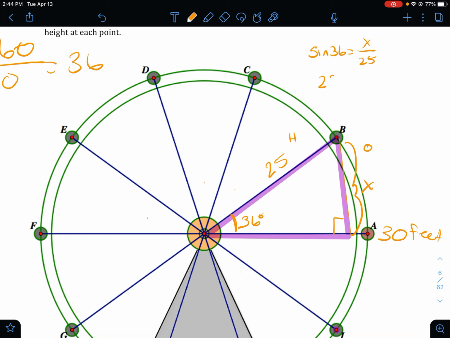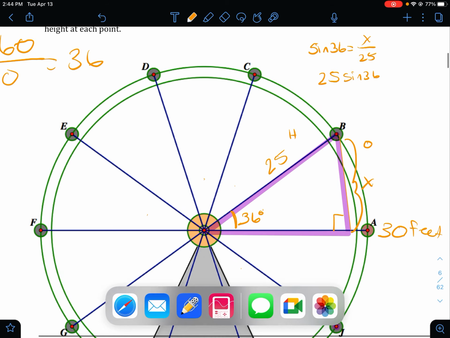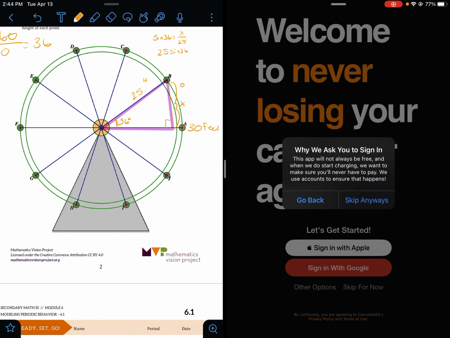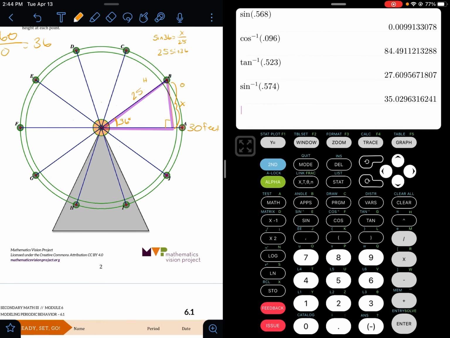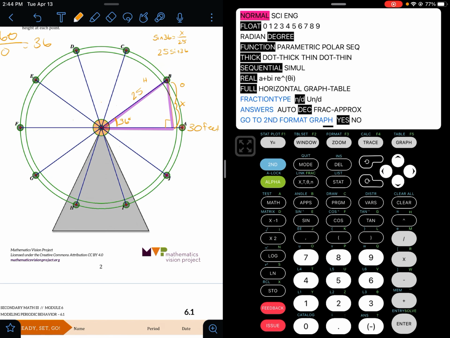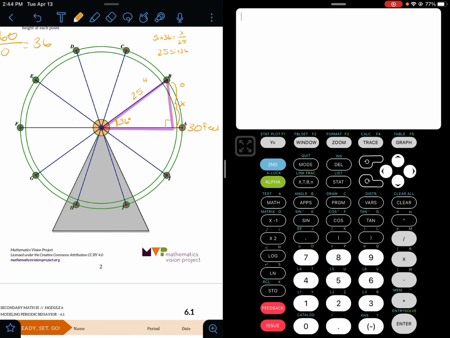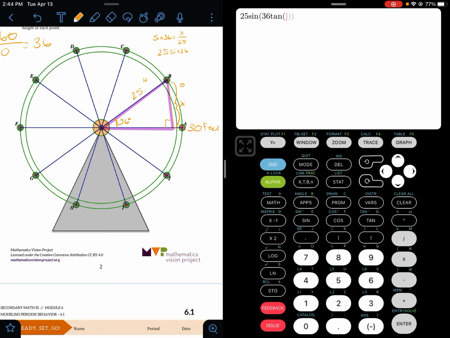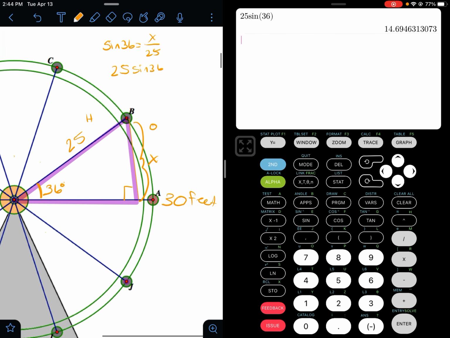So we're going to cross multiply. We're going to do 25 sine of 36. We can go to our calculator, and remember, when you plug in degrees on your calculator, you need to make sure that you are in degree mode. So I'll show that again, just in case people have changed their settings. You go on your calculator, you go to mode, and you change it to degree. All right. So we do 25 sine of 36, which gives us 14.69.